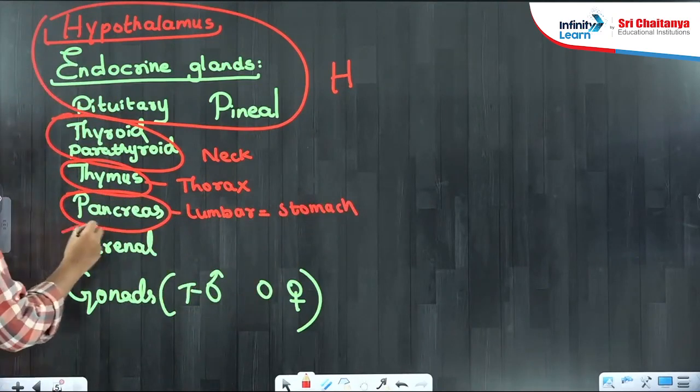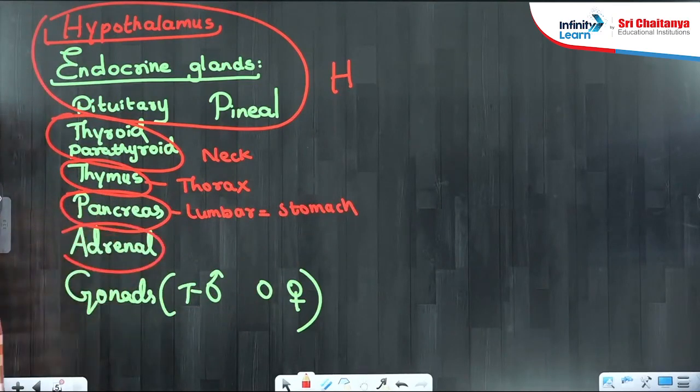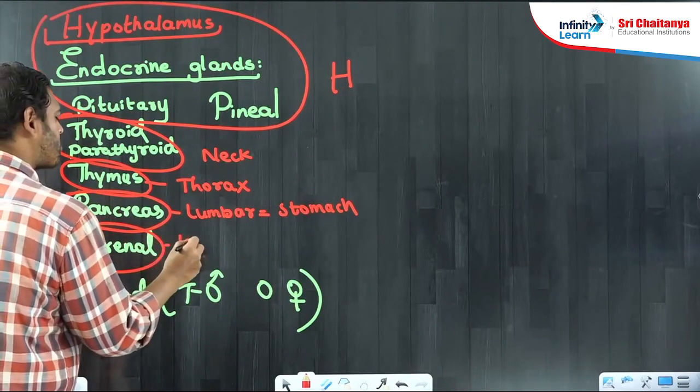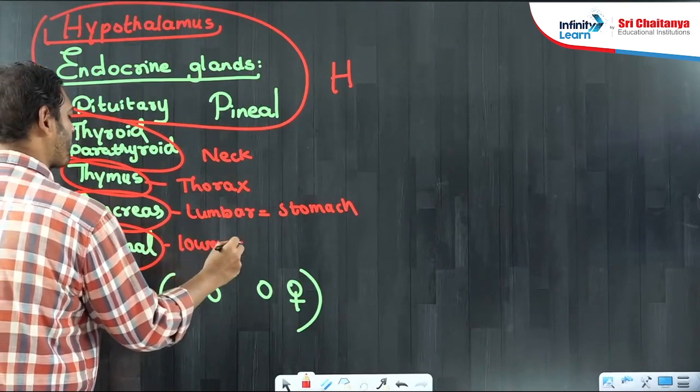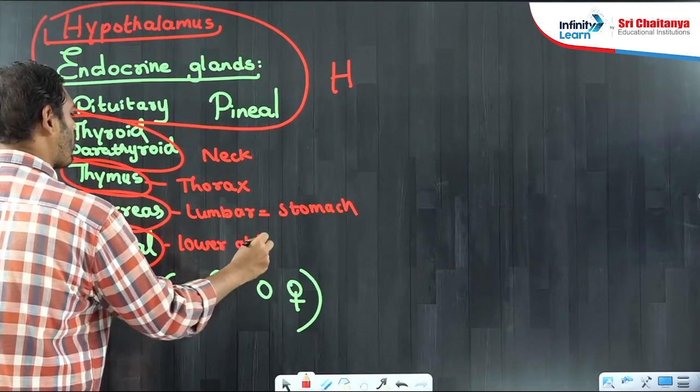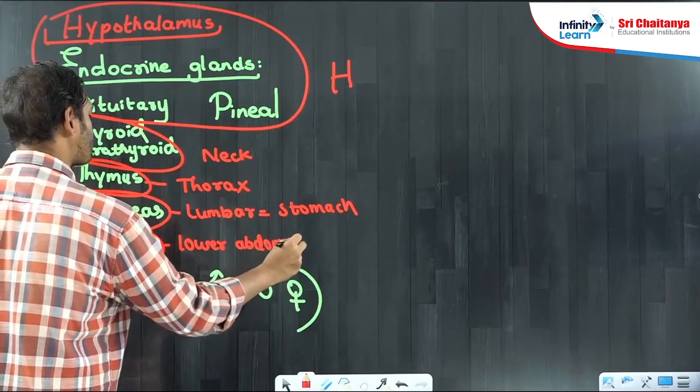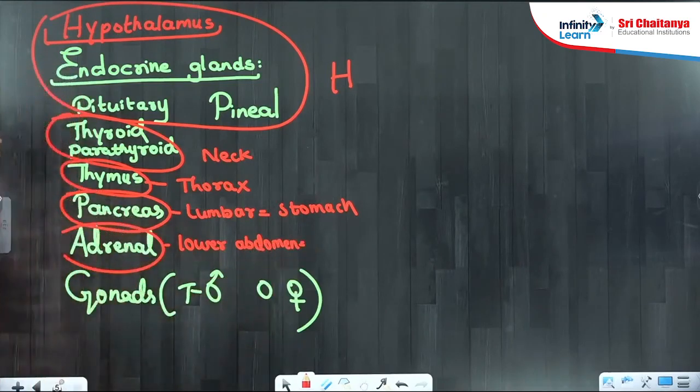And this gland is in your lower abdomen, found adjacent to kidneys. Almost we can say that it was in your sacral region, lower dorsal abdomen.